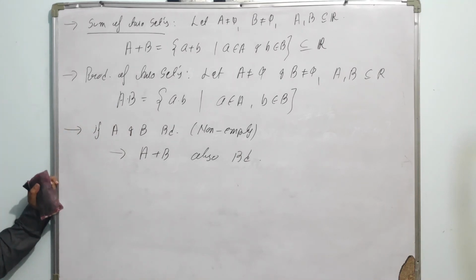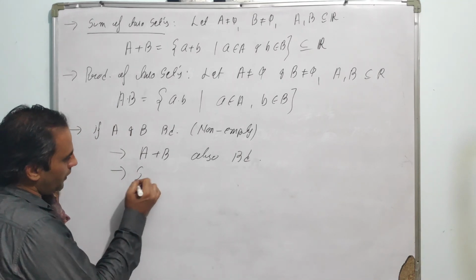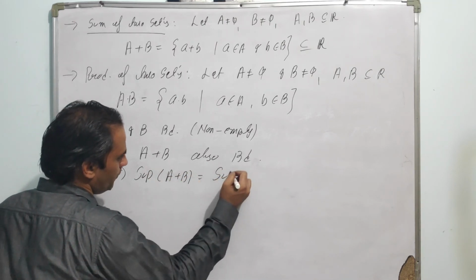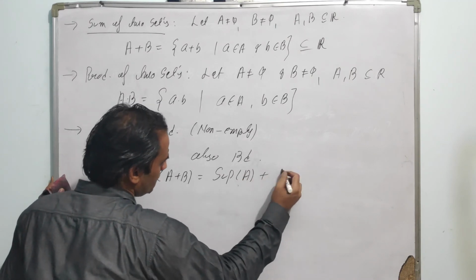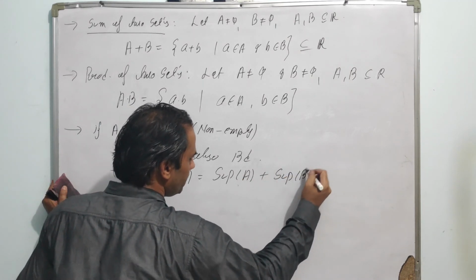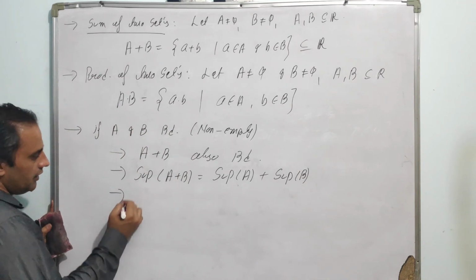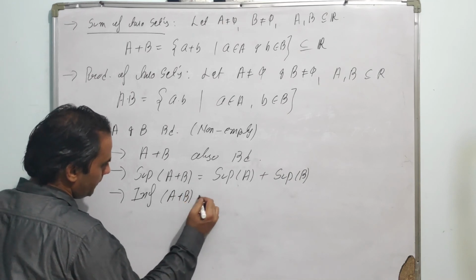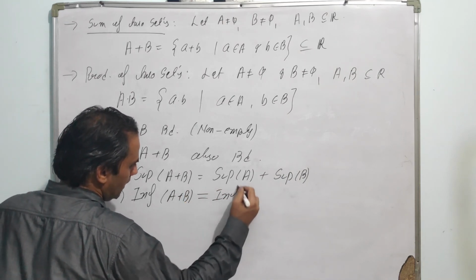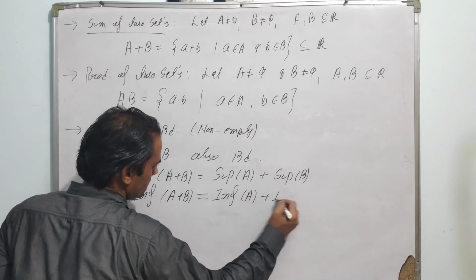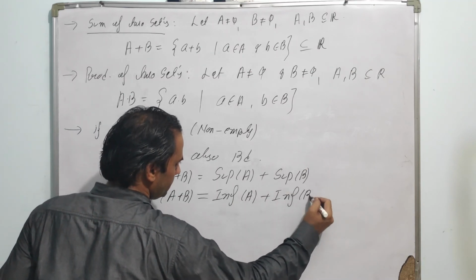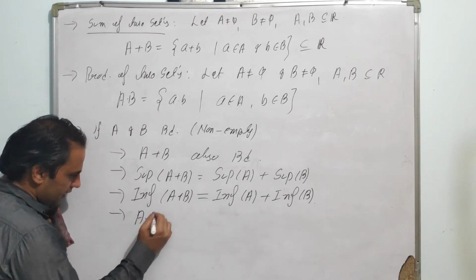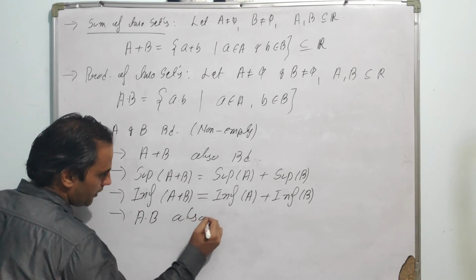By simple definition you can prove that, and the supremum of A plus B is the same as the supremum of A plus the supremum of B, and similarly the infimum of A plus B must be the same as the infimum of A plus the infimum of B, and the product of two bounded sets is also bounded.